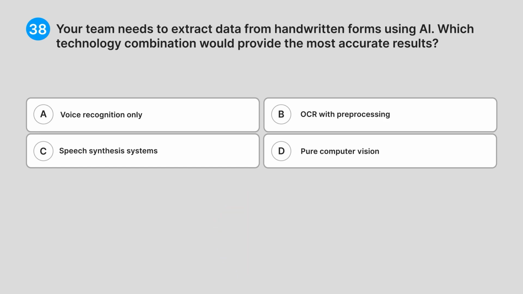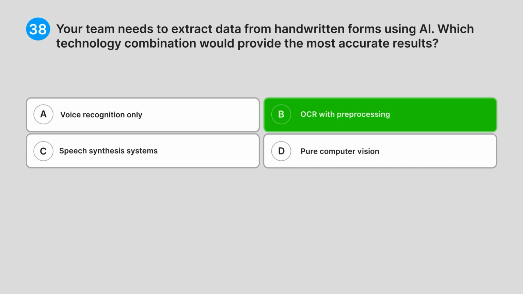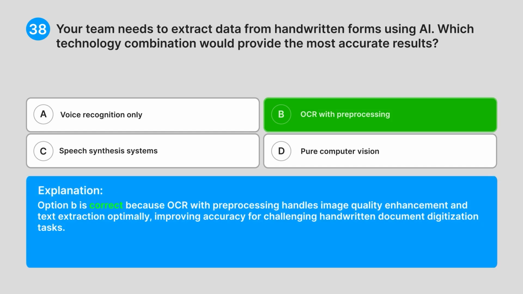Correct answer: B. OCR with pre-processing. Explanation: option B is correct because OCR with pre-processing handles image quality enhancement and text extraction optimally, improving accuracy for challenging handwritten document digitization tasks.